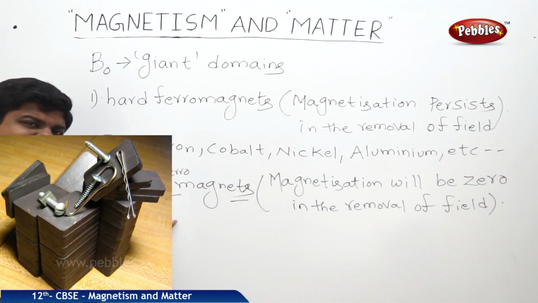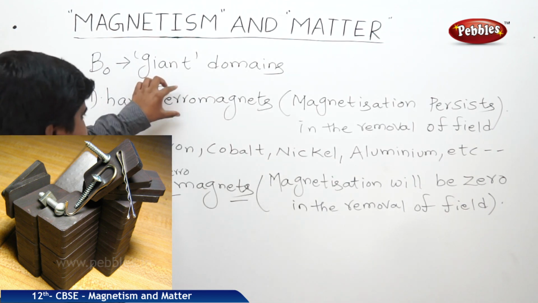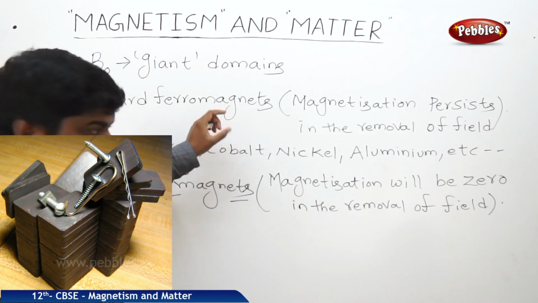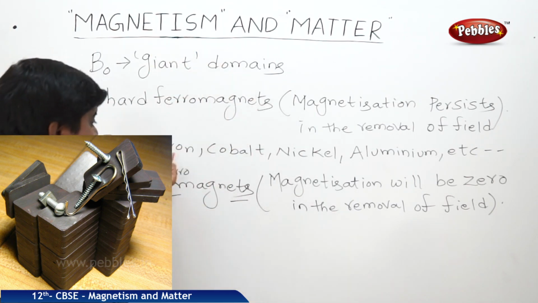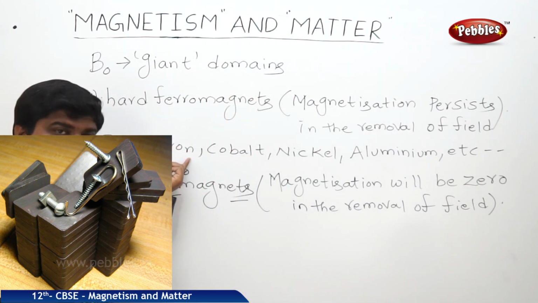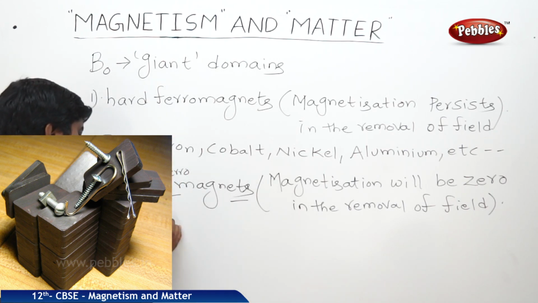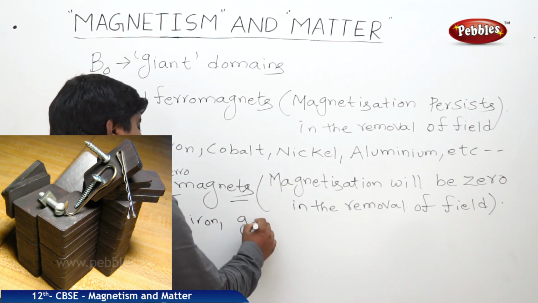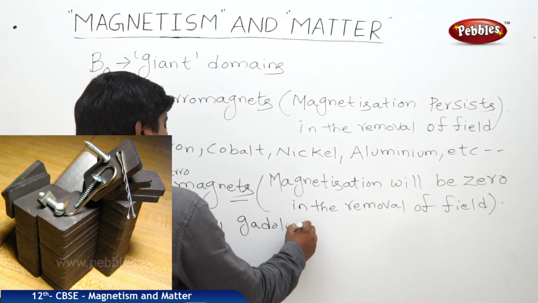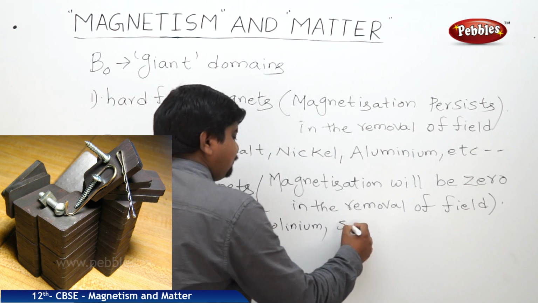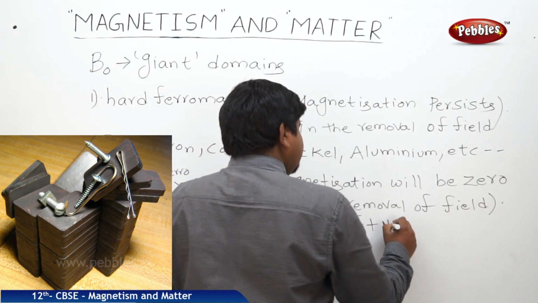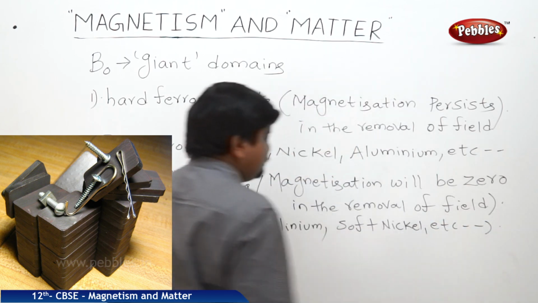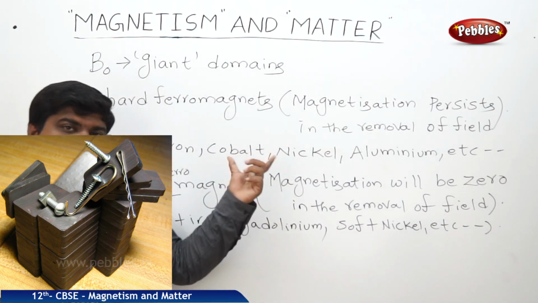So what are the examples of soft ferromagnets? The magnetic materials stated as hard magnets, we can prepare as soft also. Soft iron core, which is useful in the transformer. So soft iron, gadolinium, soft nickel, etc. These are all the examples of soft ferromagnets.